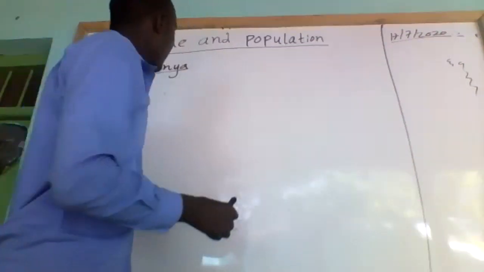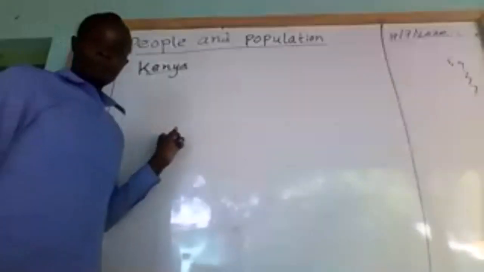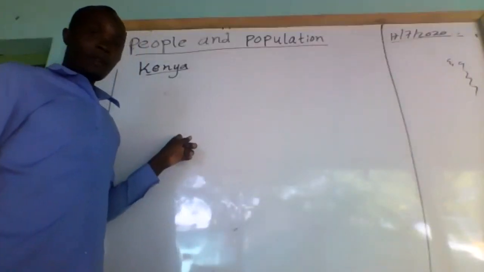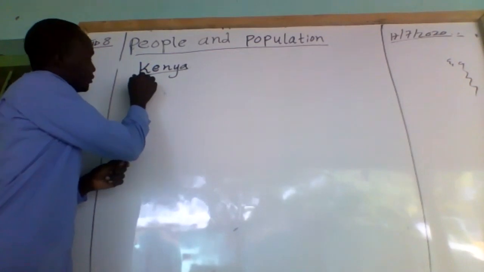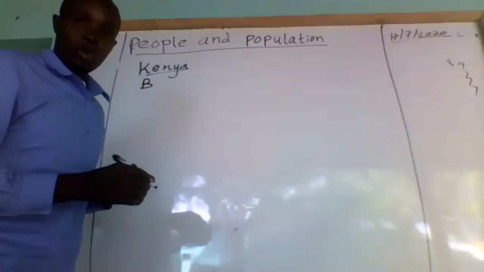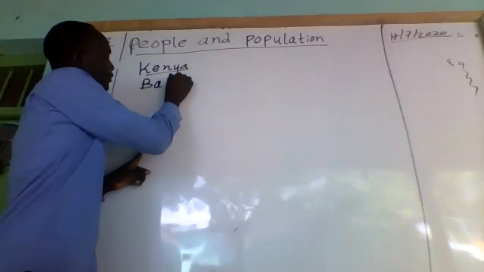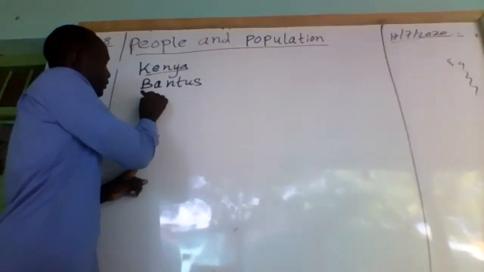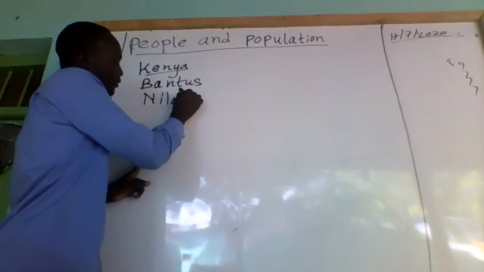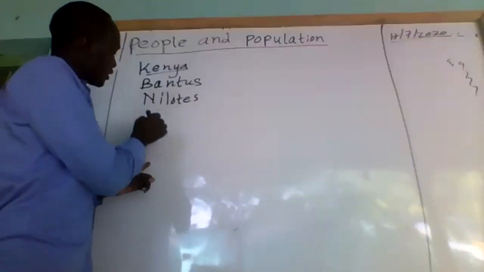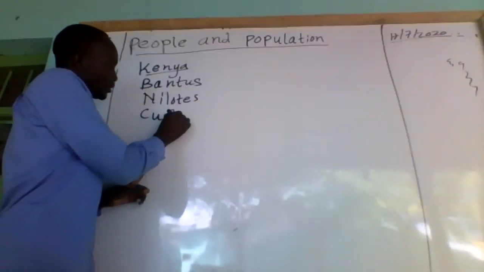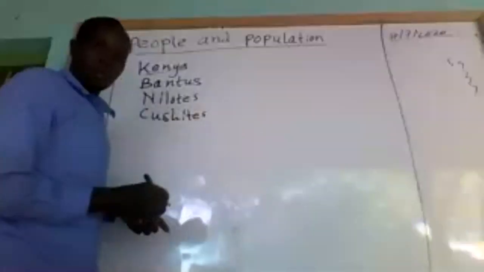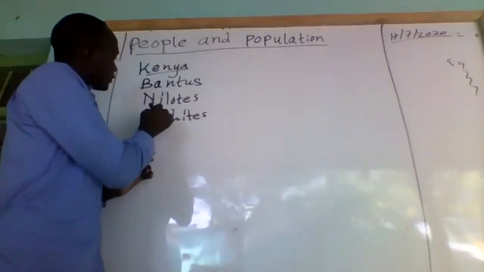So welcome. In Kenya, we have language groups: the Bantu, the Nilotes, the Kushites, the Semites.